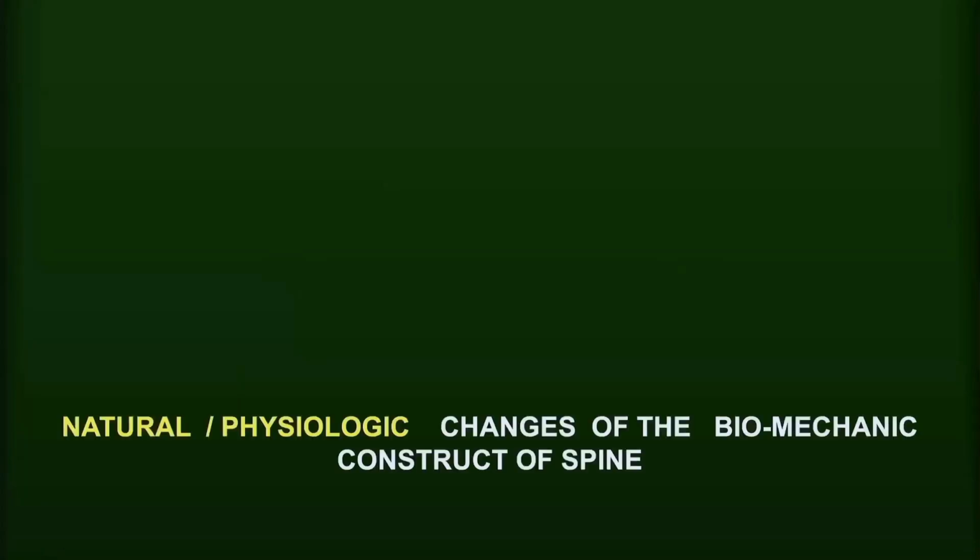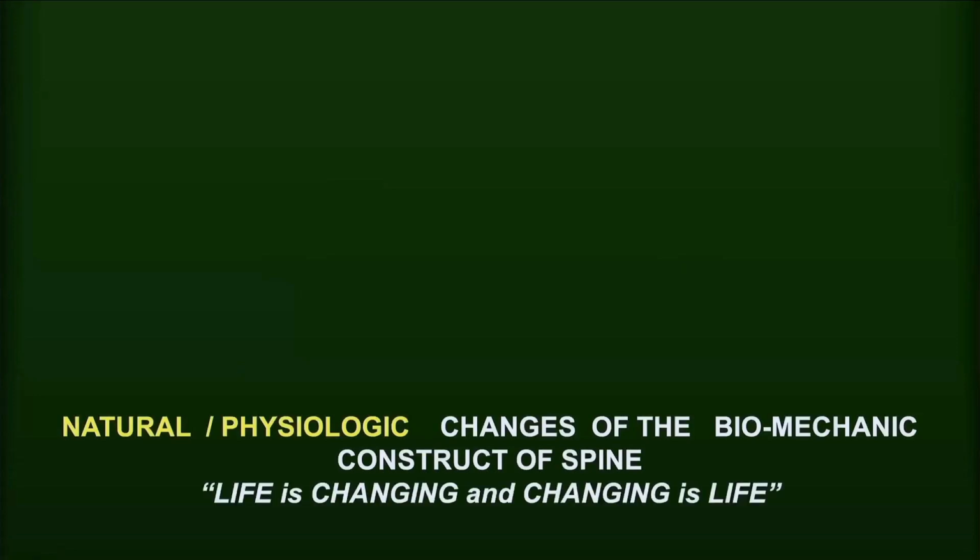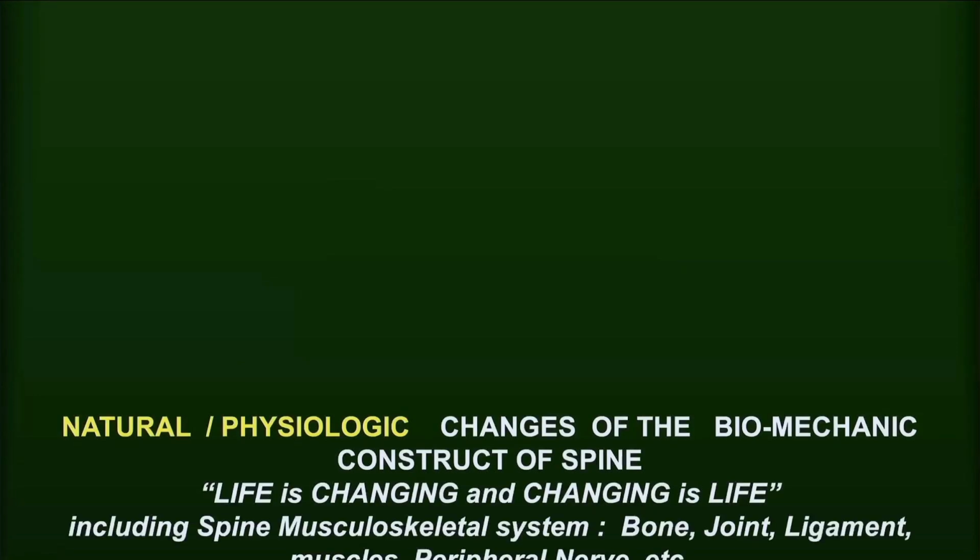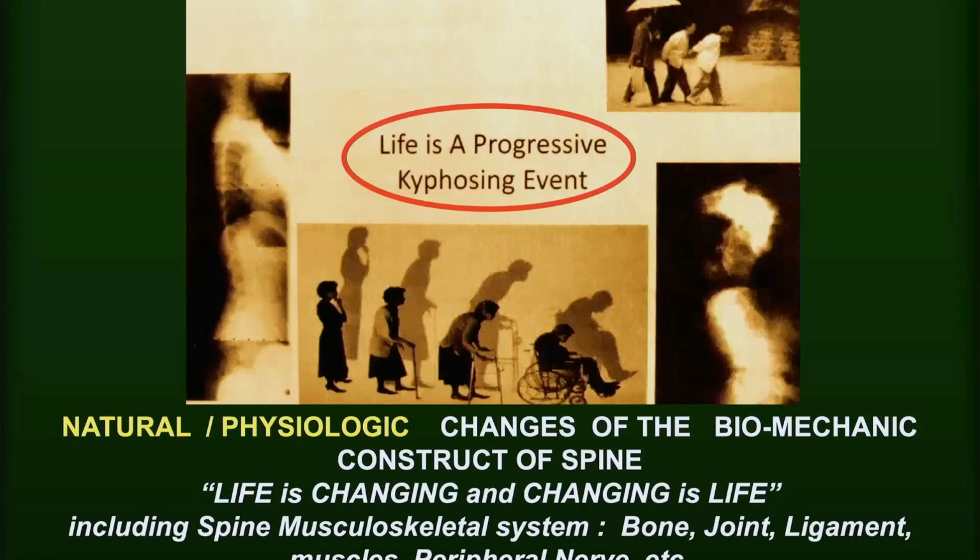So what is the disease? It is aging or degeneration. The aging is a natural physiologic change of the biomechanical construct of the spine. Life is changing and changing is life, including the spine, musculoskeletal system, bone, joint, ligament, muscle, peripheral nerve, etc., experienced by everybody and could not be avoided, leading to a kyphotic deformity.